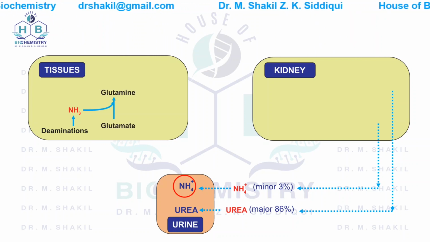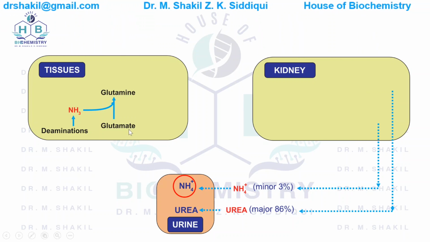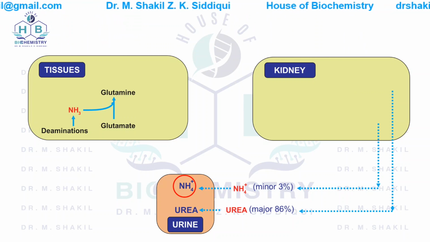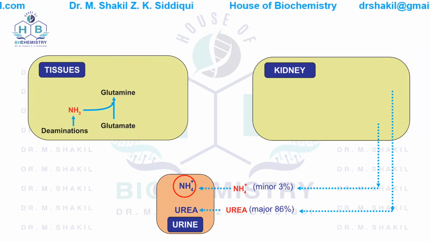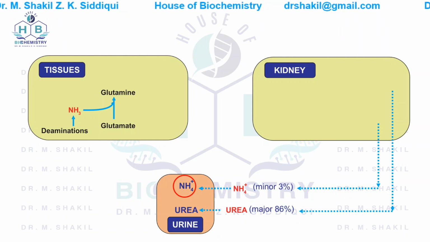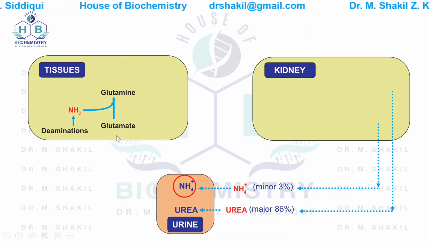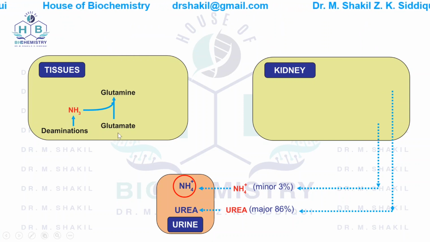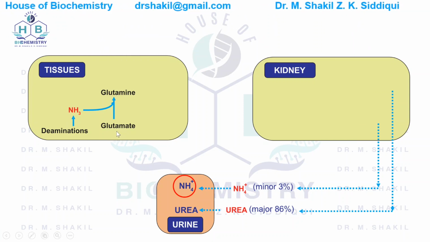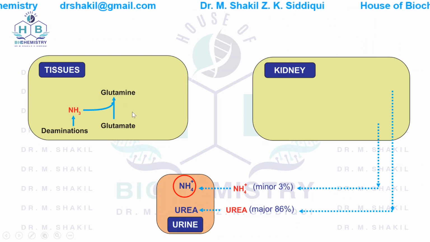This ammonia is put onto glutamate. Glutamate, as you know, glutamic acid is a dicarboxylic acid. It has two carboxylic groups. One is on the alpha carbon. The ammonia is put onto the other carboxylic group to form an amide bond. This amide bond is formed and glutamine is formed.